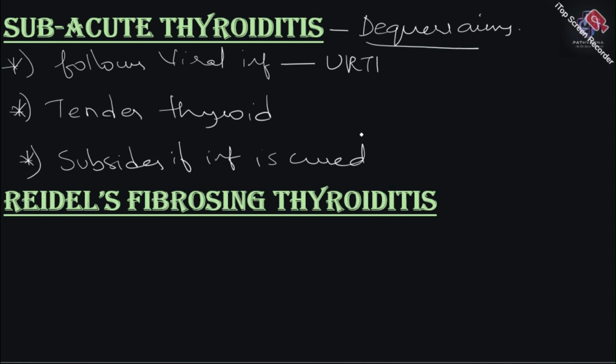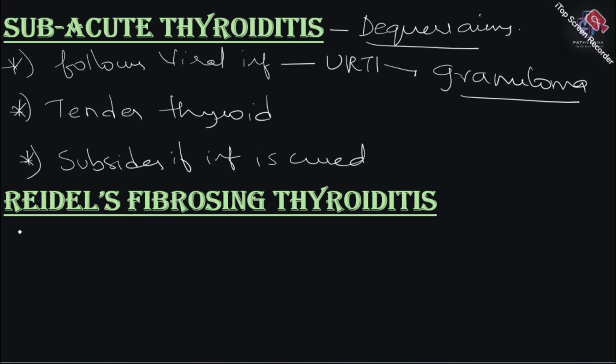Now when you look at the microscopy, this infection will cause granuloma. Okay, the same granuloma which you are going to see in TB, the same kind of granuloma will occur, but it will occur inside the thyroid. Okay, so this is what you need to remember about subacute thyroiditis.